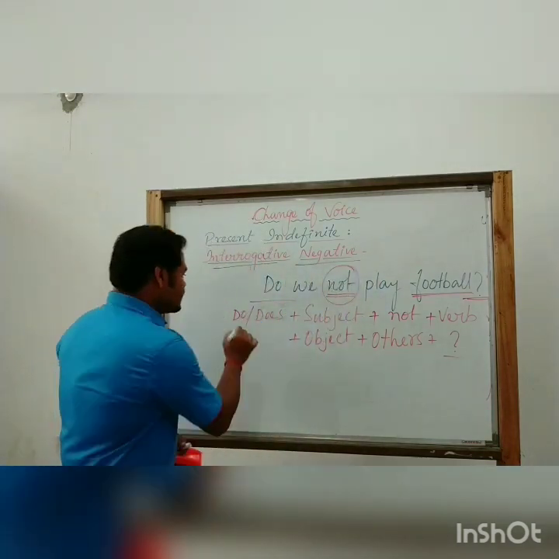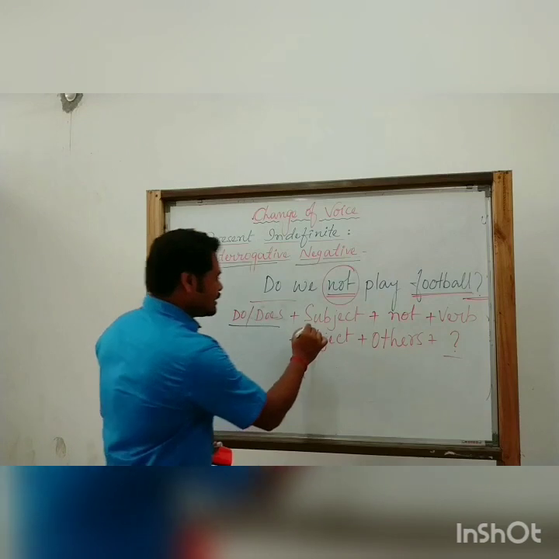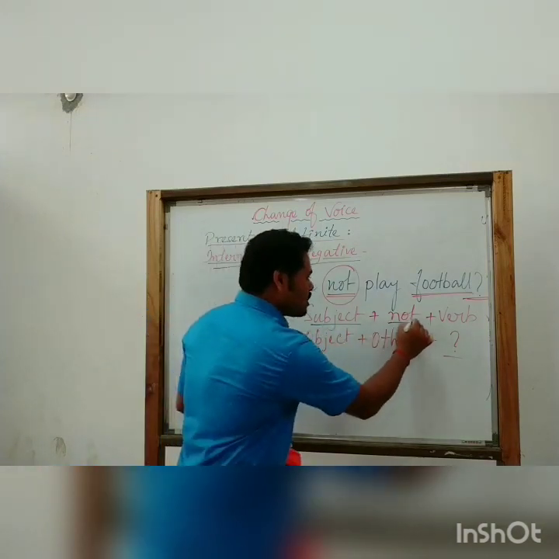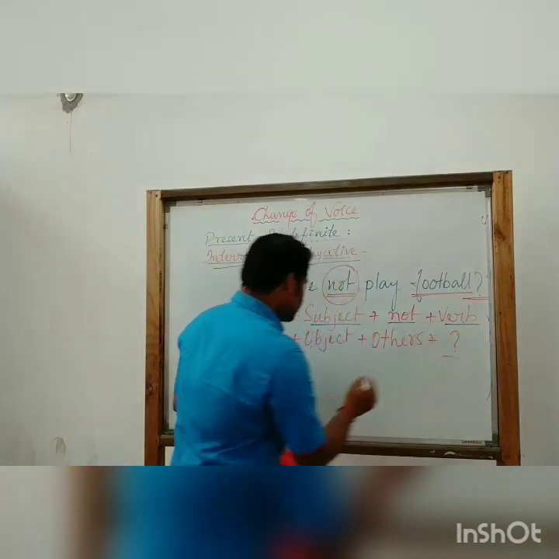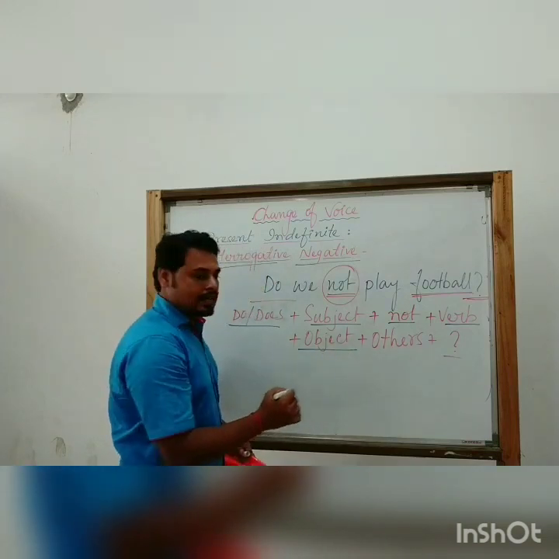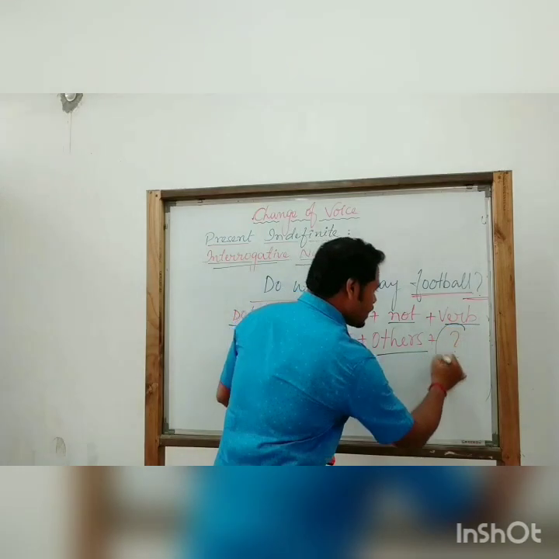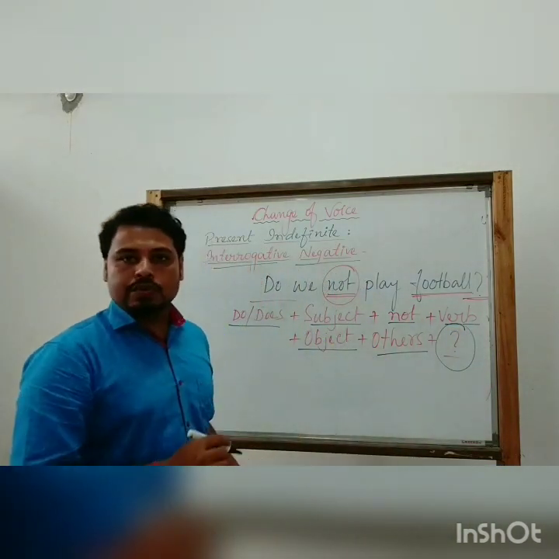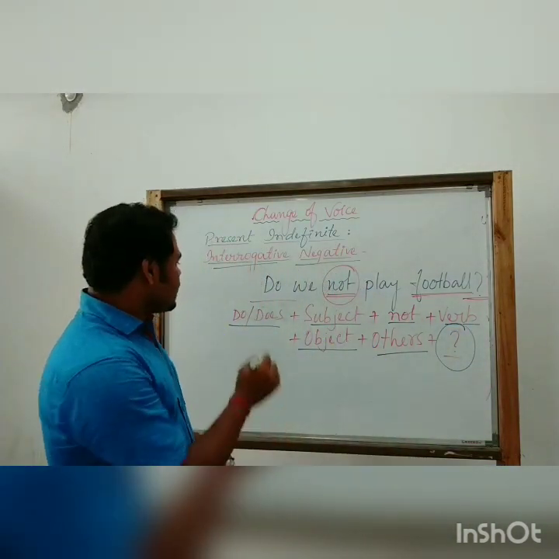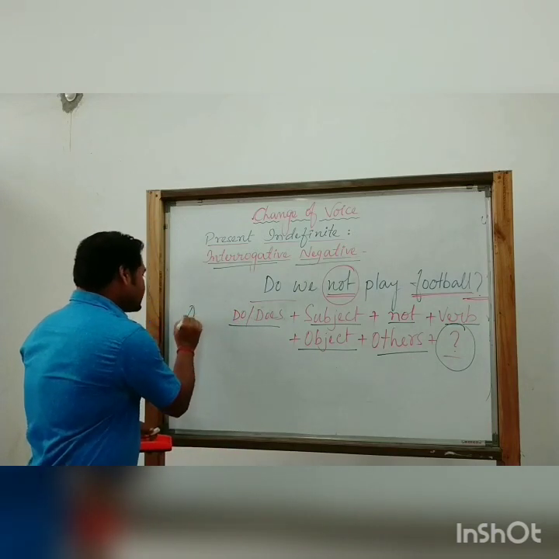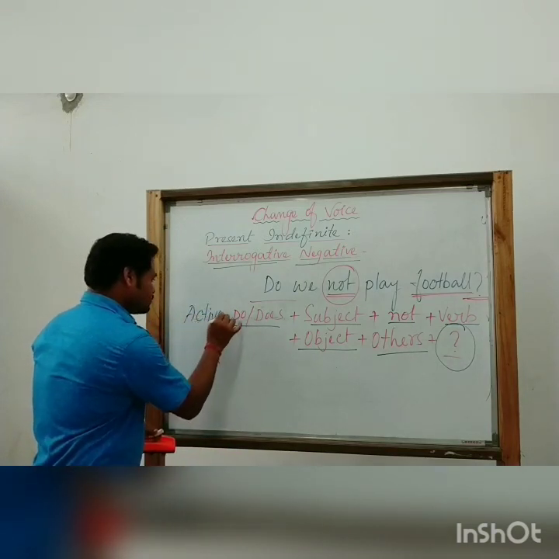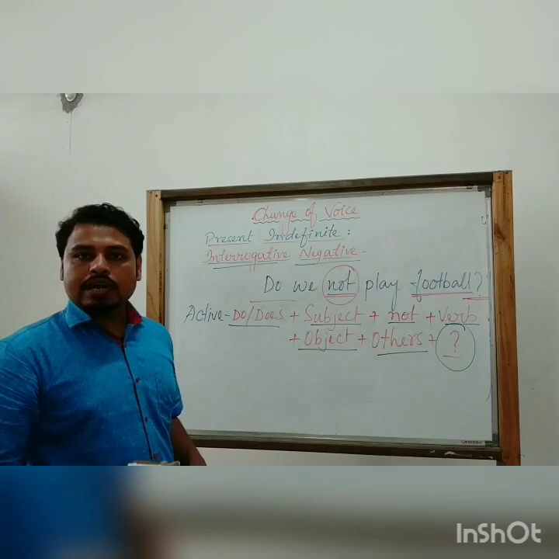So first, this is do or does, then the subject, then not, then verb, then we are going to use the object, and then others if any, and at the end we are going to put the note of interrogation. So this one is the active structure.